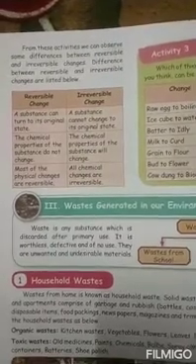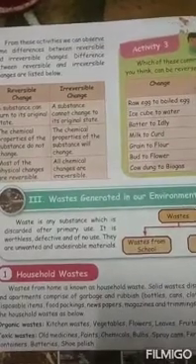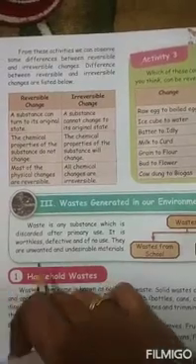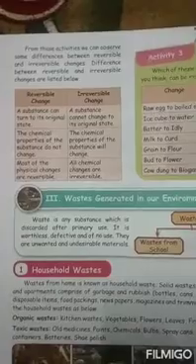Clear, children? Have you all understood what is reversible and what is irreversible? Okay. So you just do activity number 3 as homework, children, and read these pages, page numbers 132, 133 and 134. That is your homework.